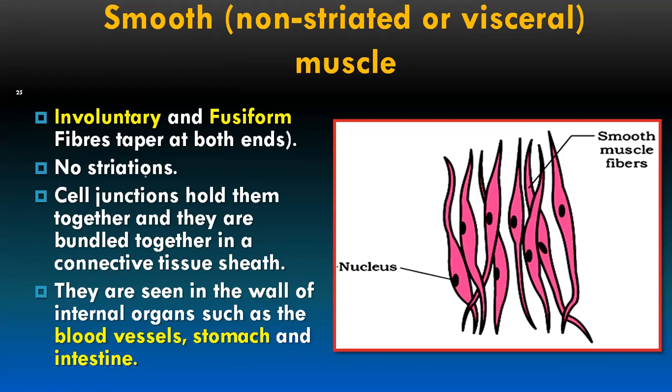Here there are no striations. Cell junctions hold them together and they are bundled together in a connective tissue sheath. So this also is available in the form of bundles. Many fibers come together in bundle form. If you look at where it is found, it is in the walls of internal organs. The examples are very, very important. Blood vessels, stomach and intestine have this type of muscles. So these types of muscles are commonly called involuntary muscles.